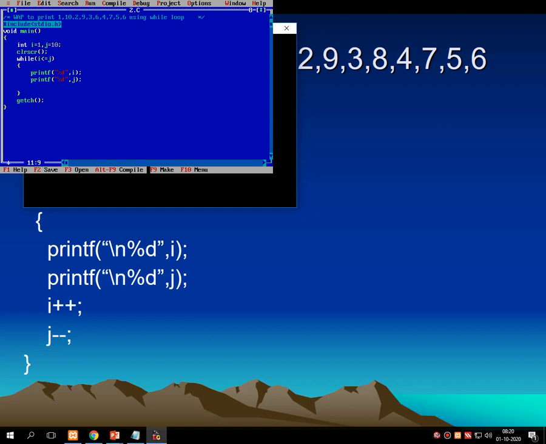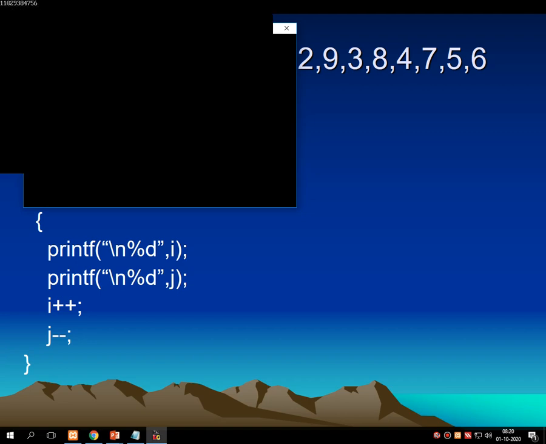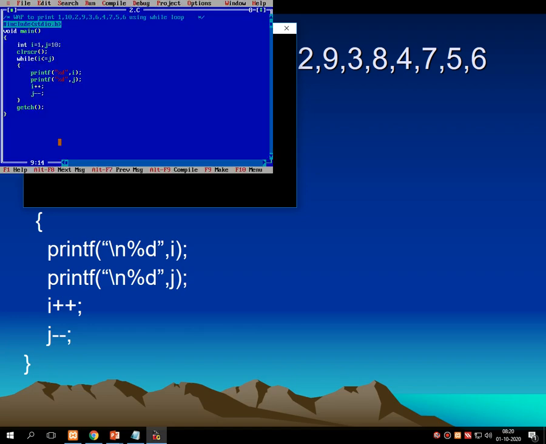Now in the second repetition, I want to increment the value of i by 1, so i becomes 2, and j becomes 9 by decrementing j minus minus. So next time it prints 2 and 9. Now let's see, will it work or not? Let me save the program and execute the code. 1 10 2 9 3 8 4 7 5 6. Yes, it's as per our requirement.